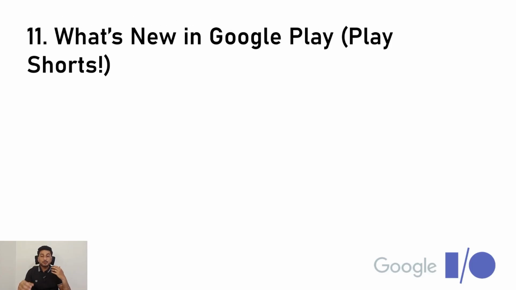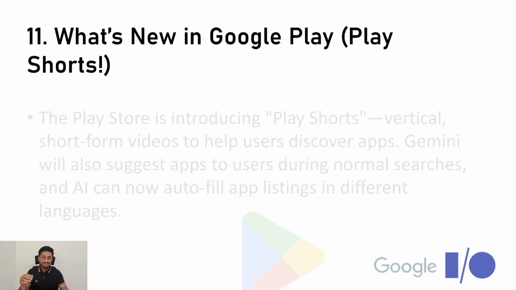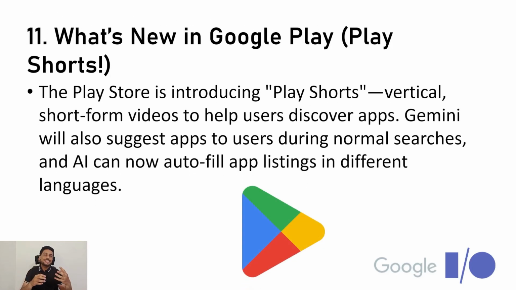11 is what's new in Google Play. That is Play Shorts. So the Google Play Store is introducing Play Shorts, vertical short-form videos just like Instagram shorts, to help users discover apps. Earlier, in the store listing of Google Play, we were able to upload screenshots or a promo video, but not everyone is able to check that promo video and all the screenshots.